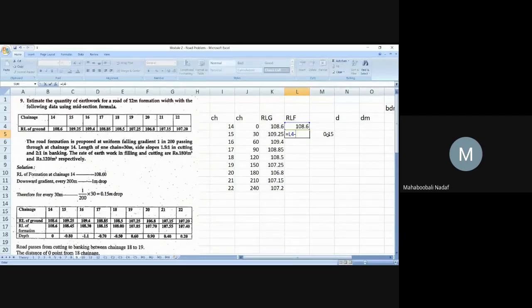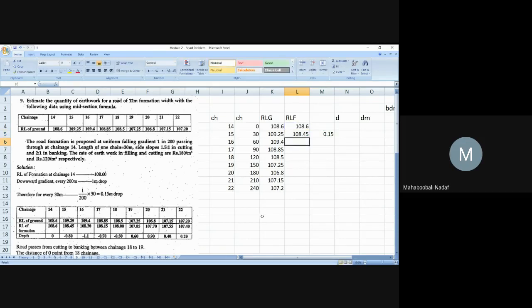If they have given a rising gradient, then you should add that one. But in this case, it is a falling gradient.